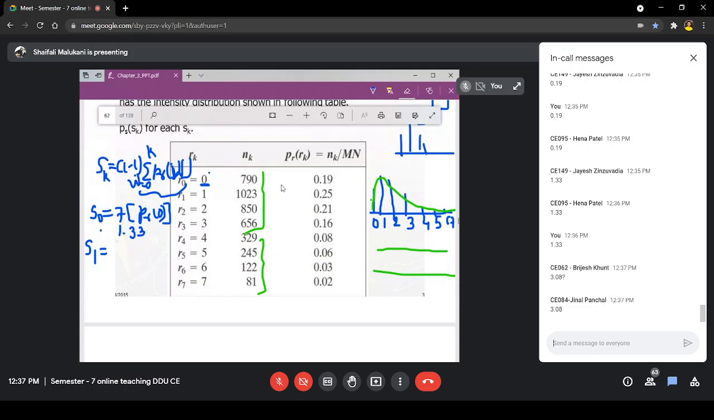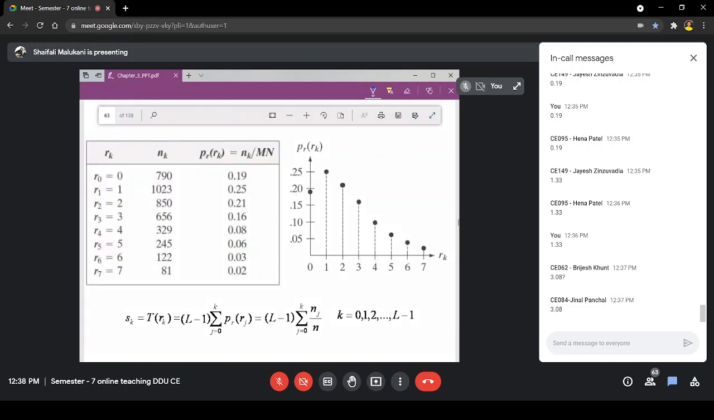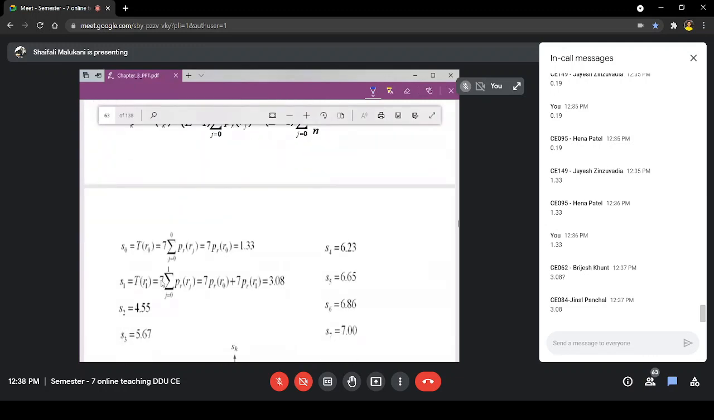How to obtain it? 7 into the summation of PR of W, where the W value is 0 to 1. That is PR of 0 plus PR of 1, which is 3.08. That is how you will obtain it. So 7 into PR of 0 plus 7 into PR of 1, that is 3.08.